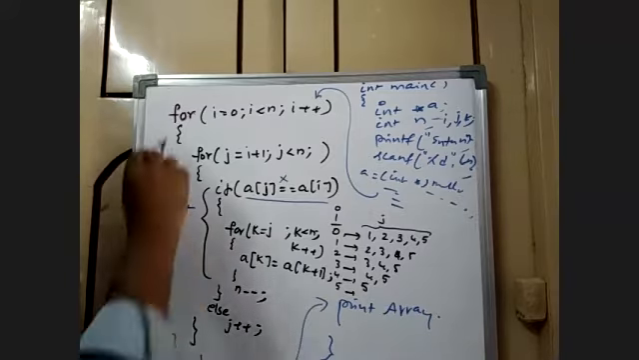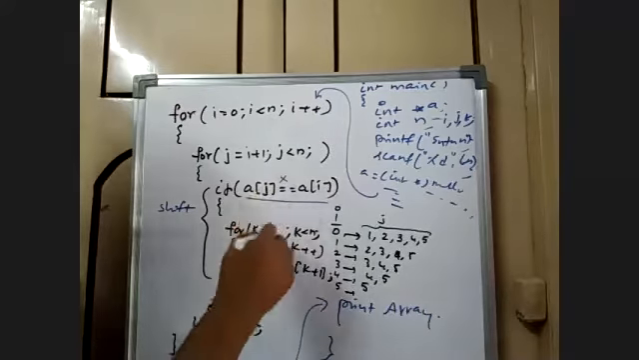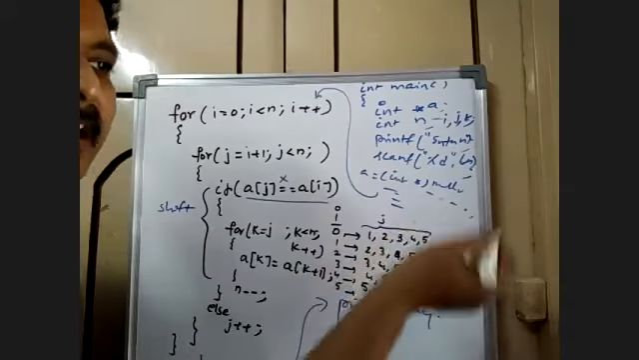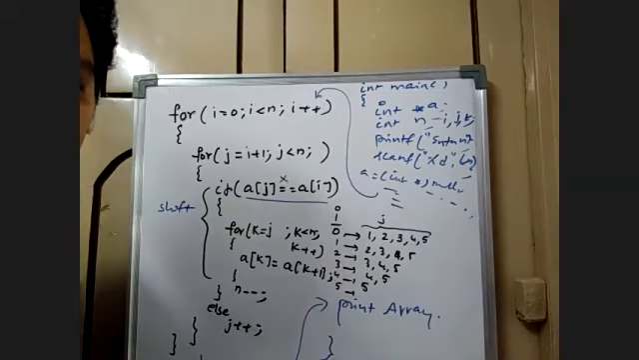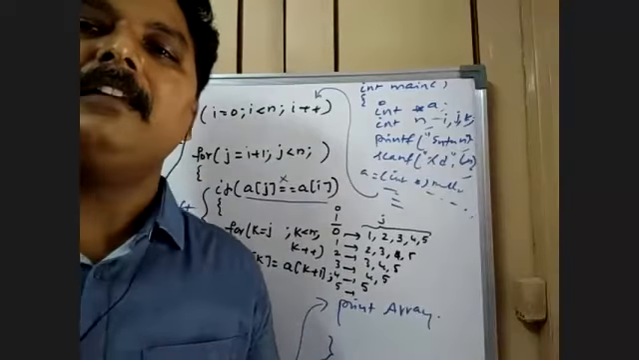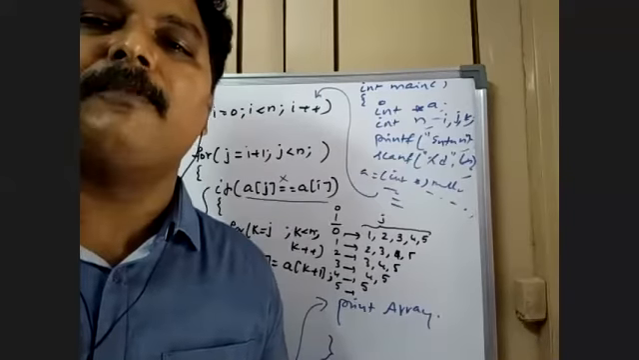I have written the main logic here. Before that, you are supposed to accept the data into the array. Okay, initialize the array dynamically. That's what you are supposed to do. Now what I do is I just go for the next one.